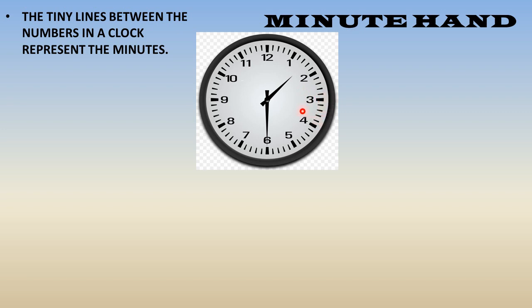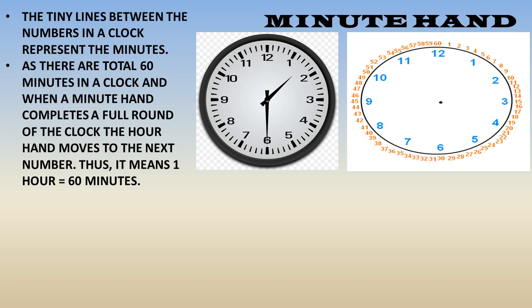17, 18, 19, here it is 20, 21, 22, 23, 24, and at 5 it is 25, 26, 27, 28, 29, and at 6 it is 30, 31, 32, 33, 34, and at 7 it is 35, 36, 37, 38, 39, and at 8 it's 40, 41, 42, 43, 44, at 9 it is 45, 46, 47, 48, 49, at 10 it completes 50 minutes, 51, 52, 53, 54, and when it reaches 11 it completes 55 minutes, 56, 57, 58, 59, and at 12 it completes 60 minutes.